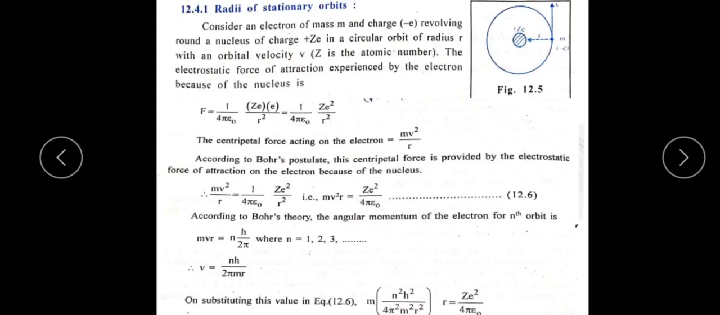The next one is, according to Bohr's postulates, one of the important derivations here in this chapter. There are three important derivations, of which one is almost fixed for the annual examination. See here, the first one is the radii of the stationary orbit.